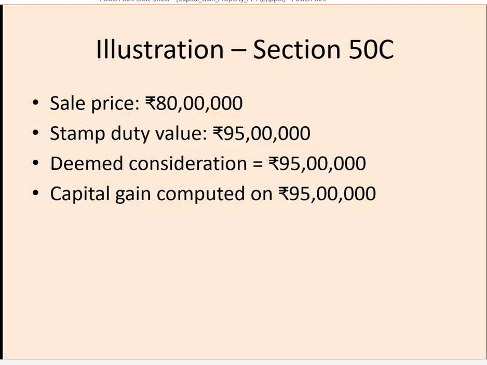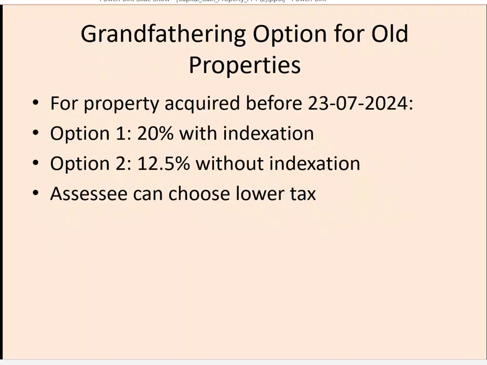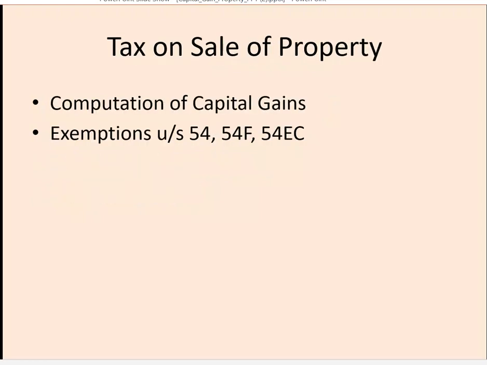Okay, so now we have covered sale price and cost of acquisition. So the computation is sale minus cost minus transfer expenses, if any. Once we have reached the capital gain amount, then in case of long-term capital gains, the government has introduced some sections which give exemption from tax on long-term capital gains. These sections are, as we saw in the first slide, Section 54, Section 54F, and Section 54EC.